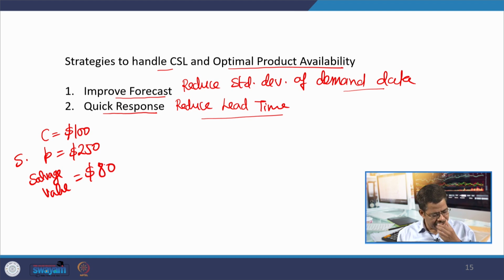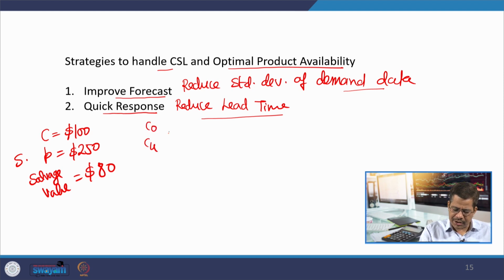Now, using this information, we can also calculate our cost of overstocking and cost of understocking. Cost of overstocking is your cost price minus salvage value, that is 100 minus 80, 20. Cost of understocking will be 250 minus 100, that is 150.